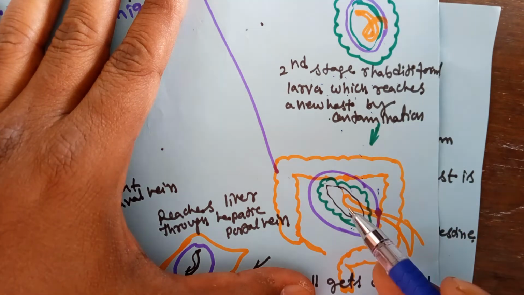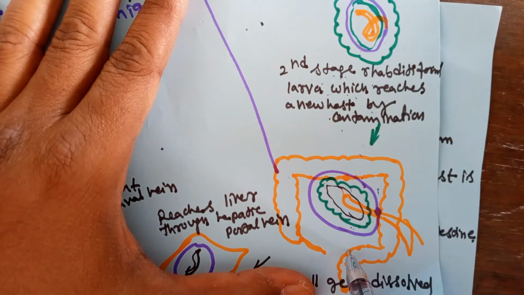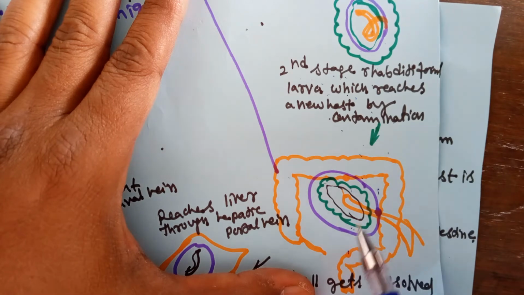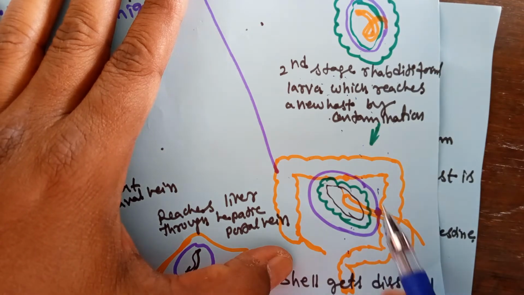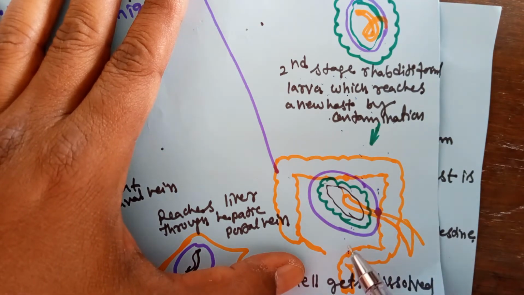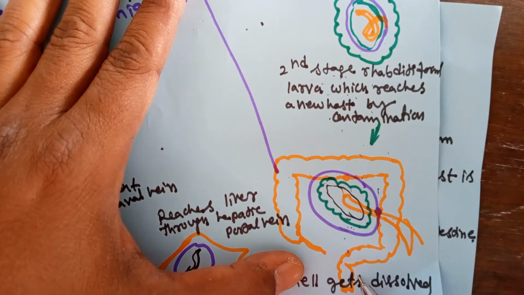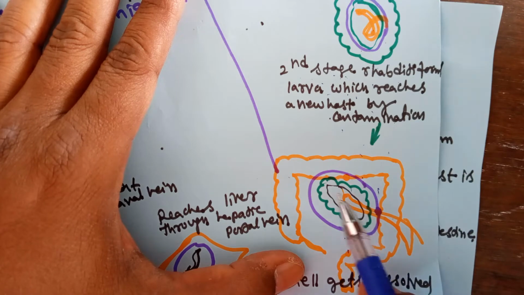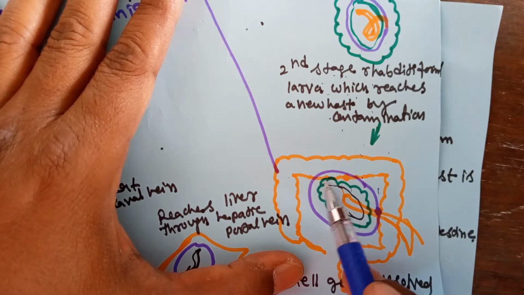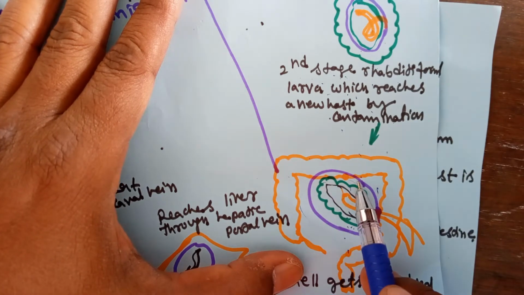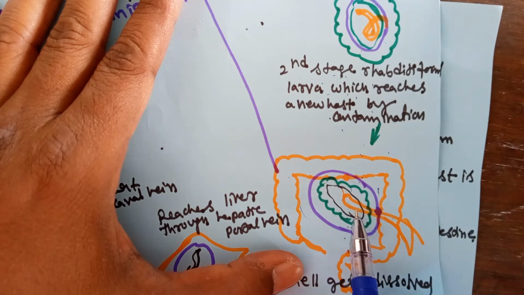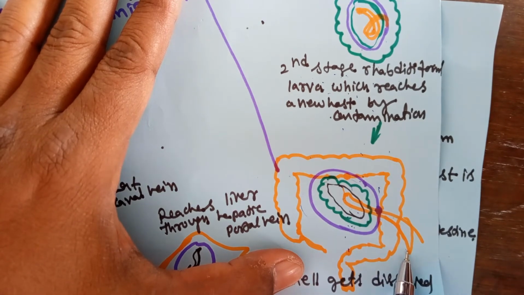The larva enters the new person's body. It can enter directly through the food material, from mouth to esophagus, stomach and intestine. In the small intestine some enzymes are there, and the enzymes can dissolve the layers. The second stage rhabditiform larva comes outside.